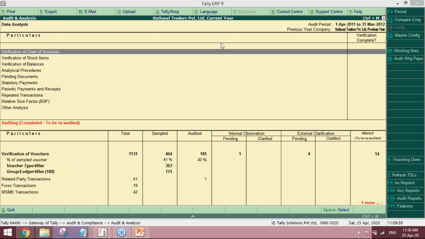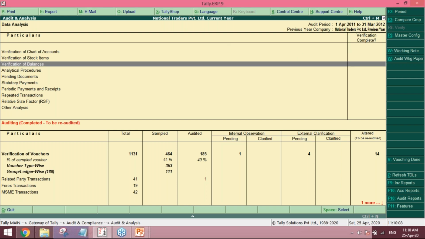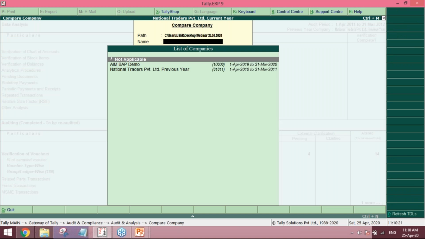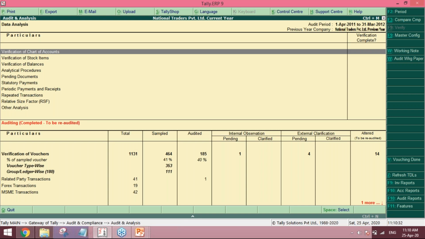But right now, what I really love is this verification of chart of accounts. For verification of chart of accounts, we first have to load our previous year's company. On the right hand side, there is Control Alt F3, Compare. I have two companies loaded: the current year company, and I have also loaded the previous year. Select this previous year, enter.